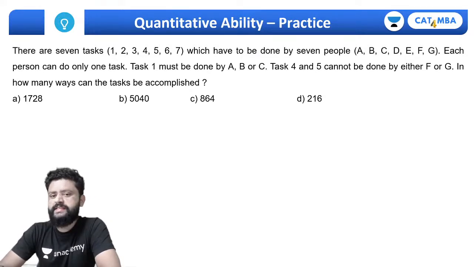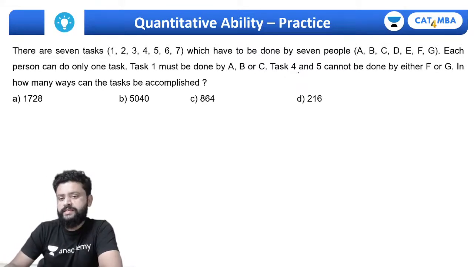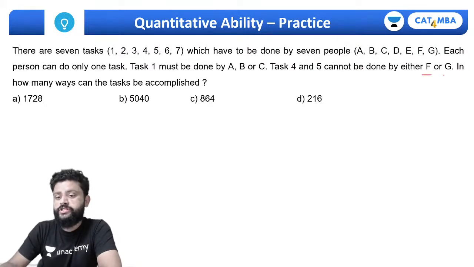This is a simple basic counting related question. All of you can easily manage it. Try it properly. Each person can do only one task. Task 1 must be done by A, B or C. Task 4 must be done by D, and task 5 cannot be done by E or F or G. In how many ways can the tasks be accomplished?